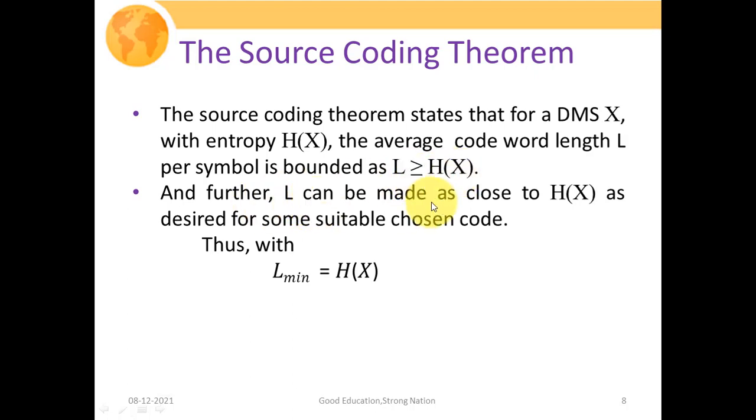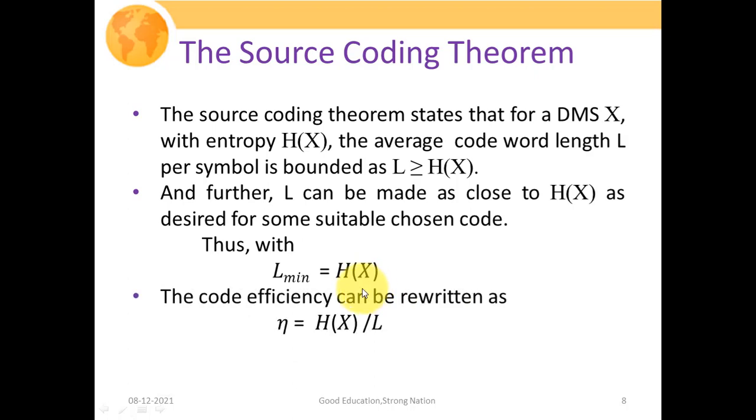And further, L can be made as close to H(X) as desired for a suitably chosen code. It is our desire to minimize the redundancy. Thus, we can say that L minimum should be equal to H(X), where H(X) is the average information, or entropy, of your source. The code efficiency can be rewritten as neta equals H(X) by L, from the previous definition.